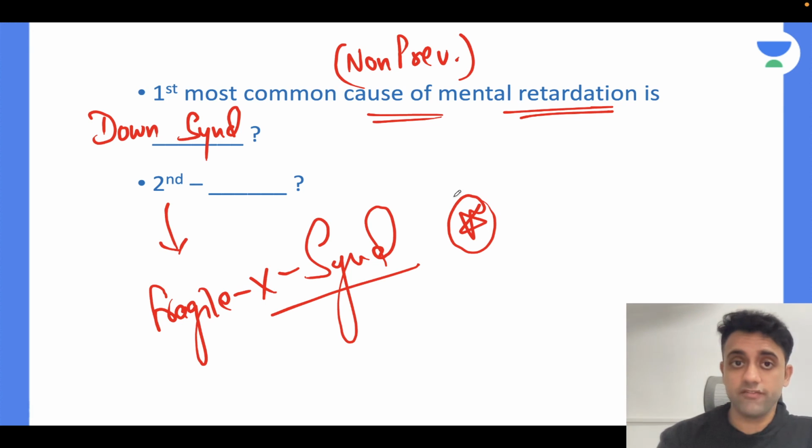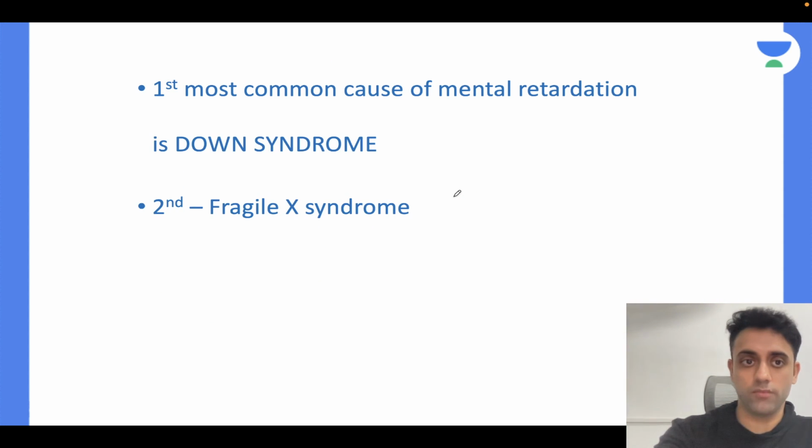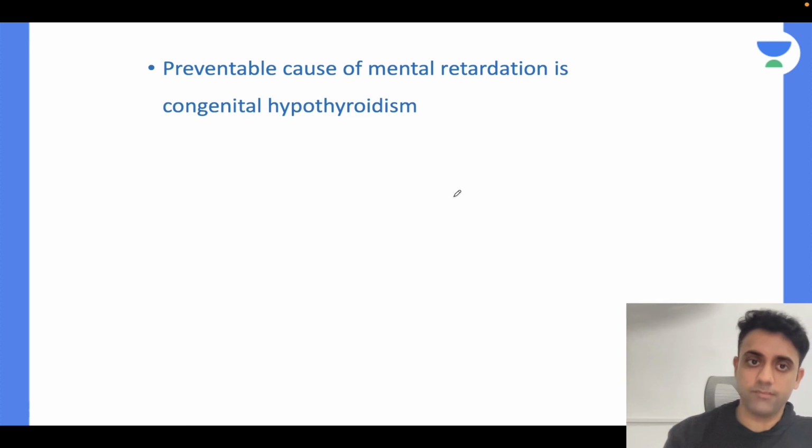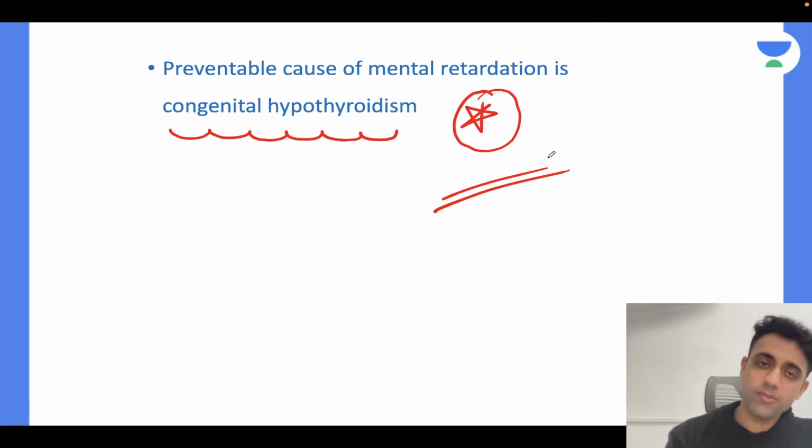We have covered some 5 to 10 important points. Remember that, okay? And the preventable cause of mental retardation, where I can prevent the child from being permanently mentally retarded, is congenital hypothyroidism. These are the important points.